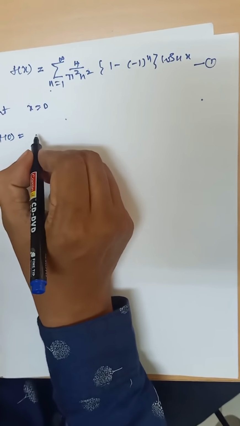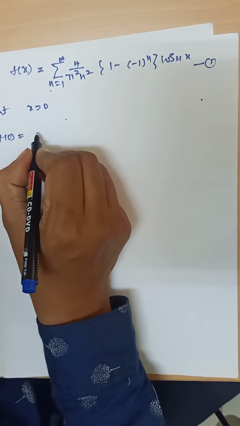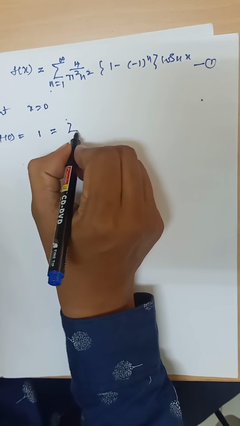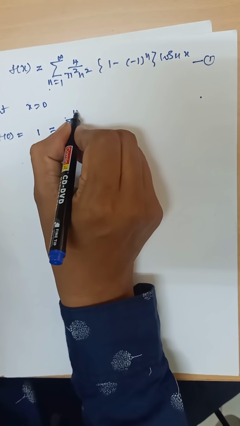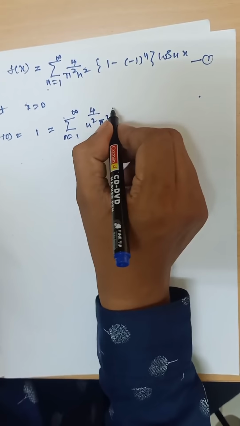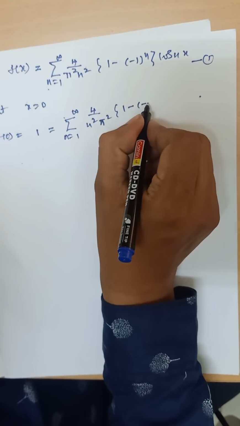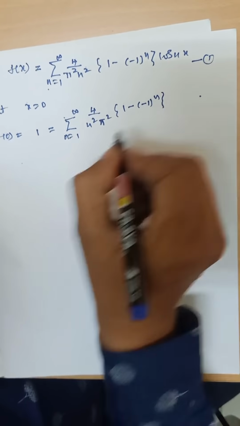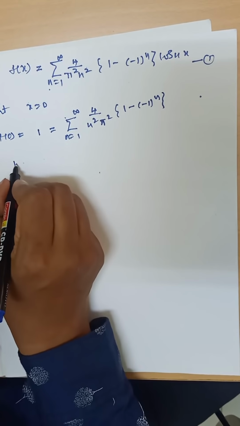On the left hand side we consider 1 plus 2x by pi, that is 1, equal to summation n from 1 to infinity of 4 by n square pi square into (1 minus (minus 1) power n) into cos 0, which is 1.